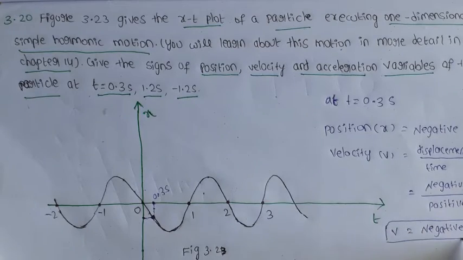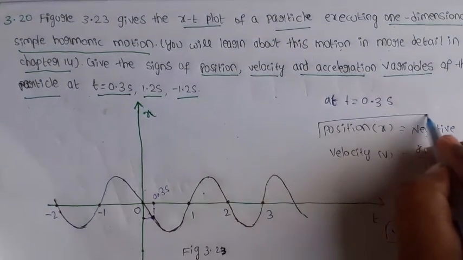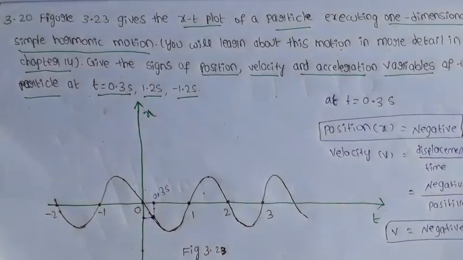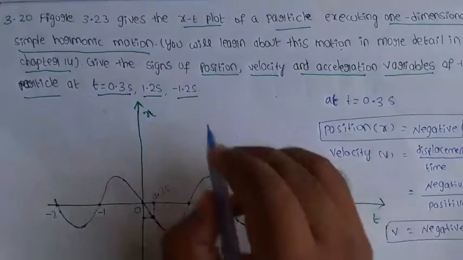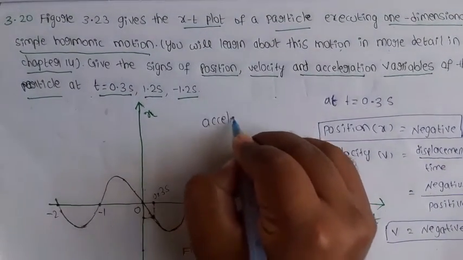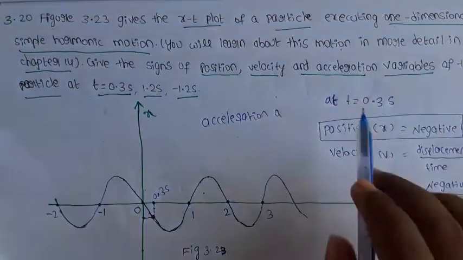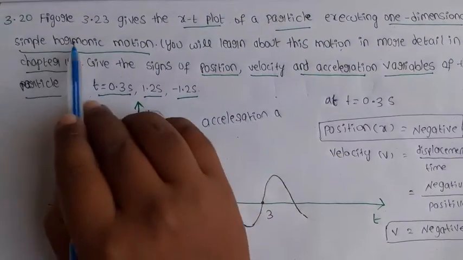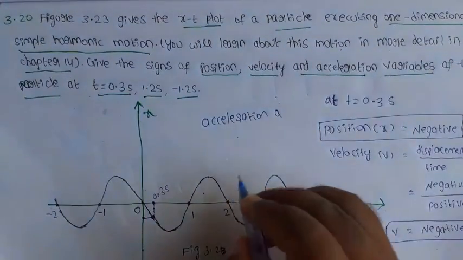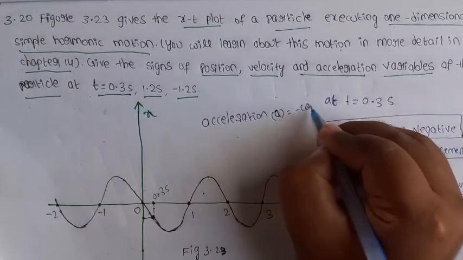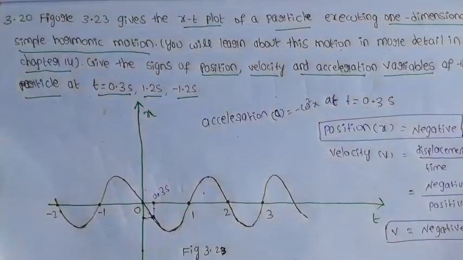What about the acceleration? I want acceleration A. In that question it is already given simple harmonic motion. In case of simple harmonic motion, acceleration A equal to minus omega square x.